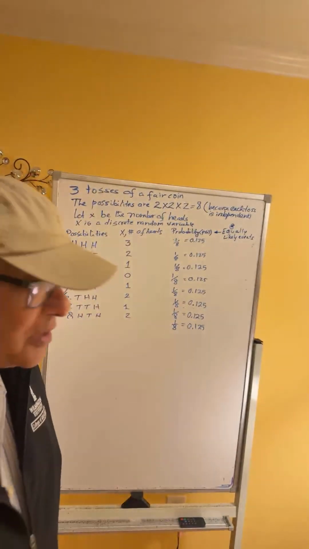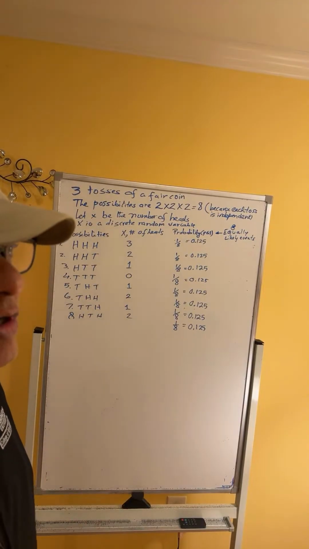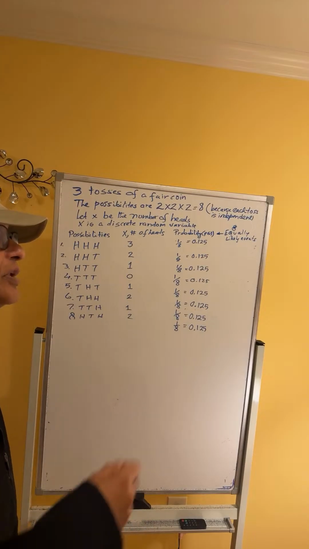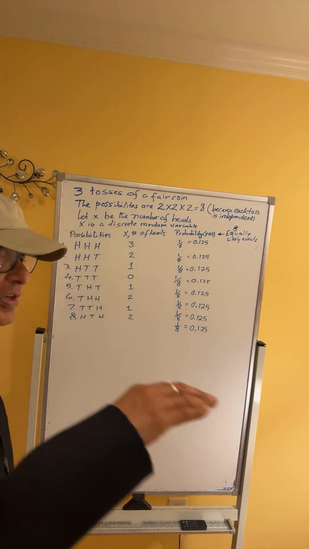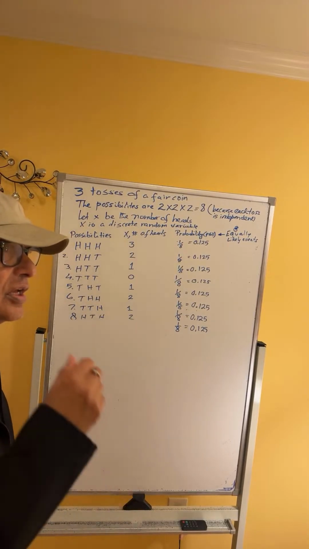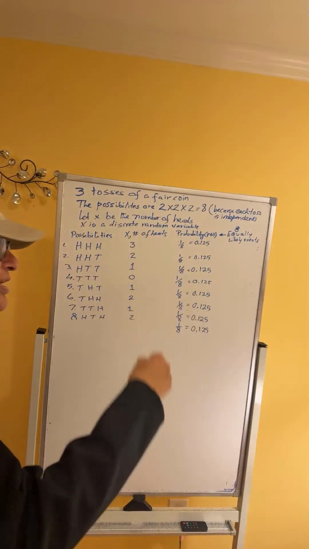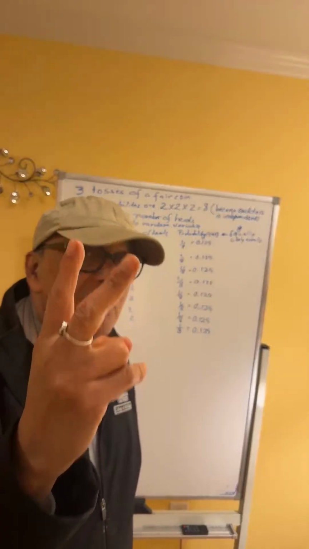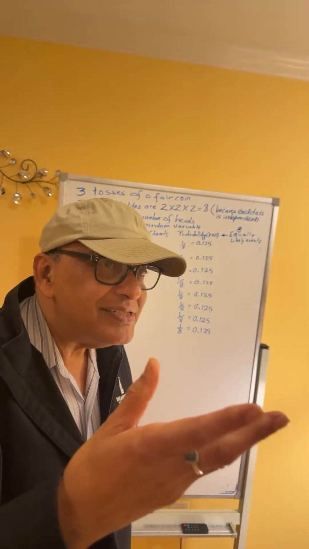So today we will continue on what we started talking about yesterday. We are doing three tosses of a coin, a fair coin. A fair coin means equal weight on both sides. And we are tossing the coin three times, one after another. Now each toss of a coin has two possible outcomes, either a head side up or a tail side up.